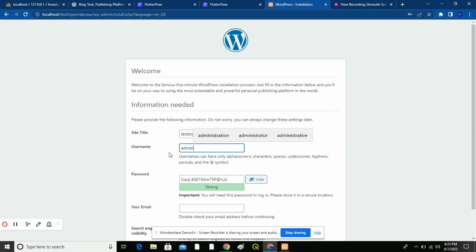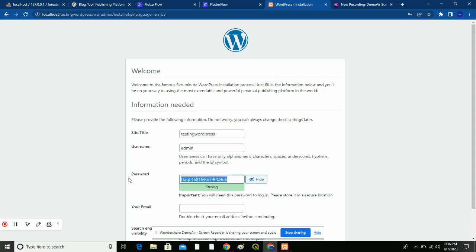Now the password, if you're creating a real website, please stick with this password that they issued to you. Except for the sake of this video or probably for your learning sake so that you can actually remember. But if you're creating a website for a client, please stick to this password because it's actually very strong.